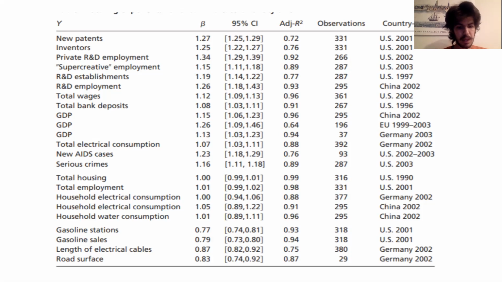Breaking down what this means, I find this to be super, super cool that we can predict with relatively high accuracy many of these interesting properties, such as new patents produced or gasoline stations in the city, only from the population. I think that's a really cool thing we've done. This is all derived from just observed data. And I think the more interesting step, which we're about to go to, is to think about why these relationships might emerge mathematically. The rest of the presentation today is going to be showing you how we can derive these just by thinking about the properties of cities and such.